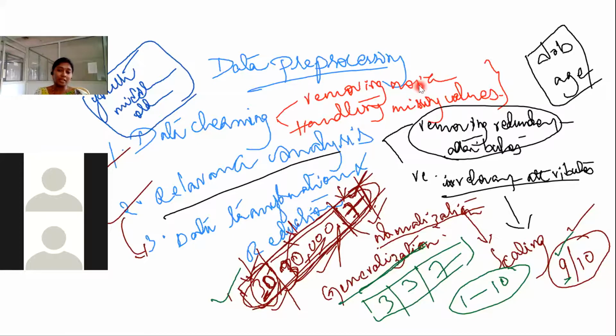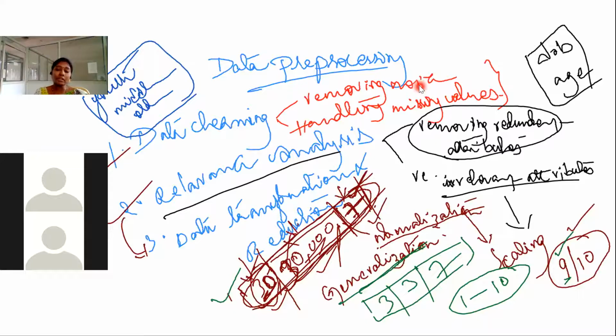There are different methods: we can remove that column, remove that row, meaning the tuple or observation, or replace it with some constant value, or replace it with the average of the entire values in that particular attribute. Like this, there are many methods which you can find in your notes.